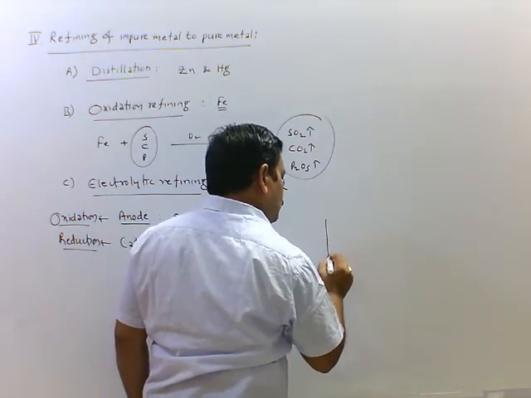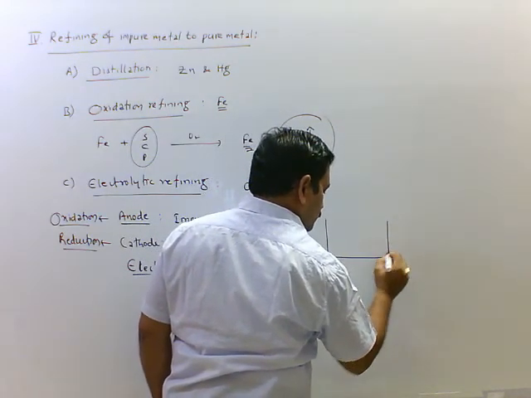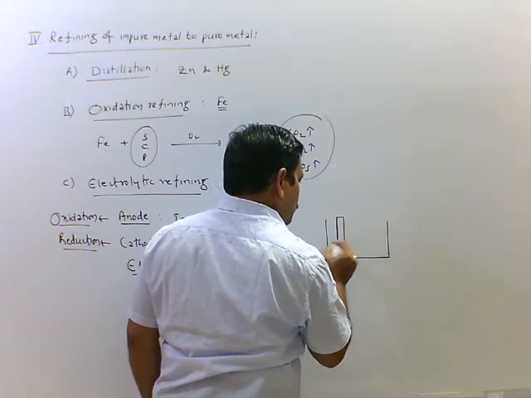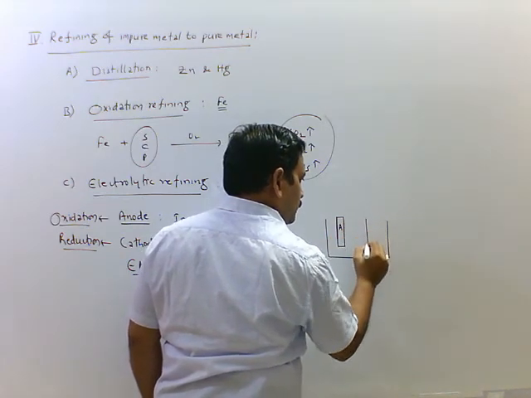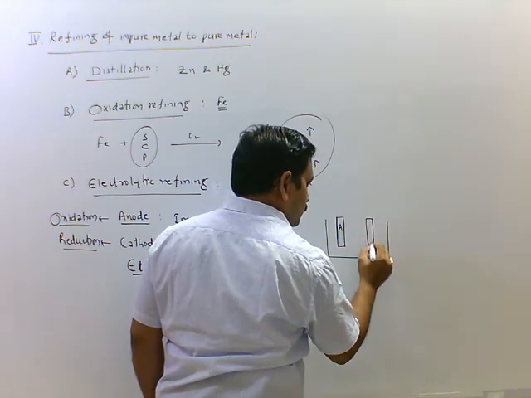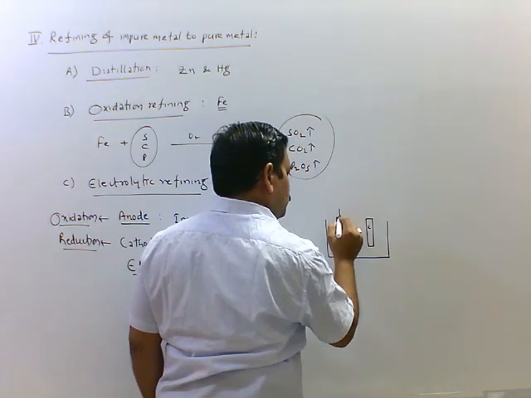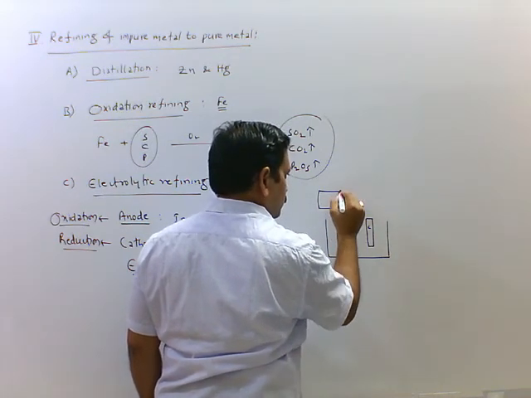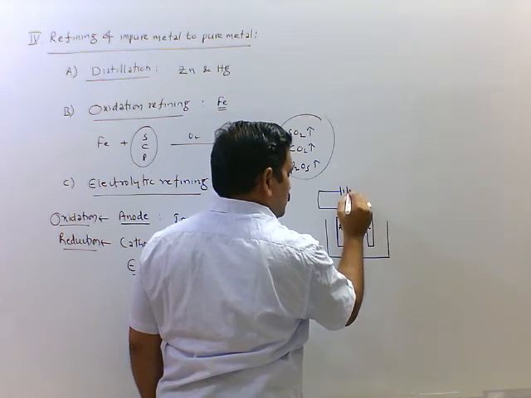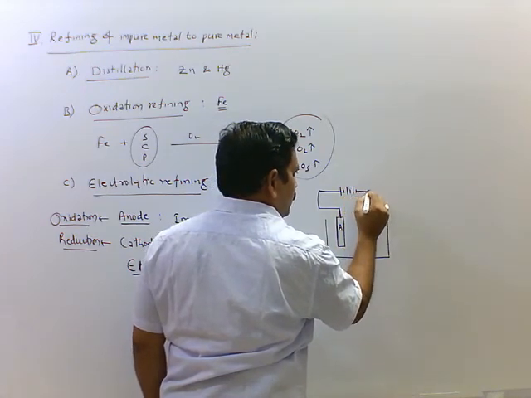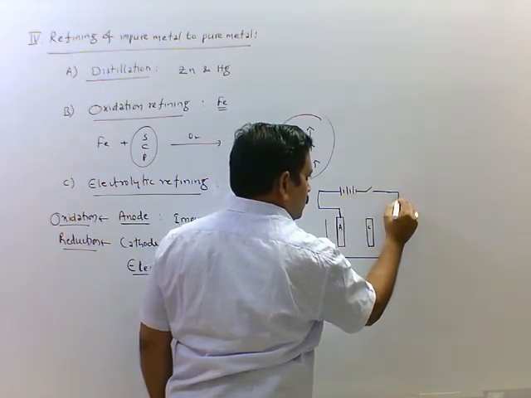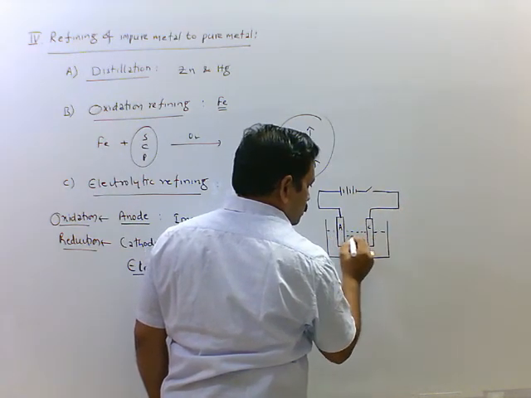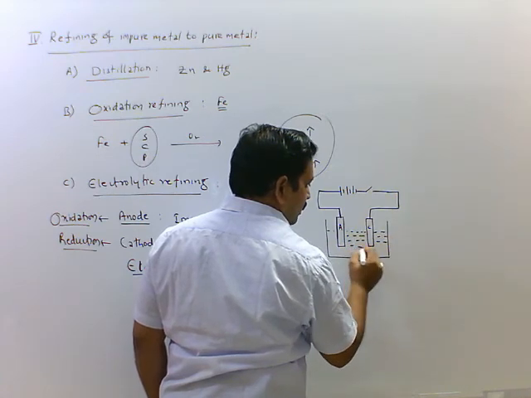See, this is anode, this is cathode. These two are connected to positive and negative. Here we have a switch. This is electrolytic solution containing the same metal ion.